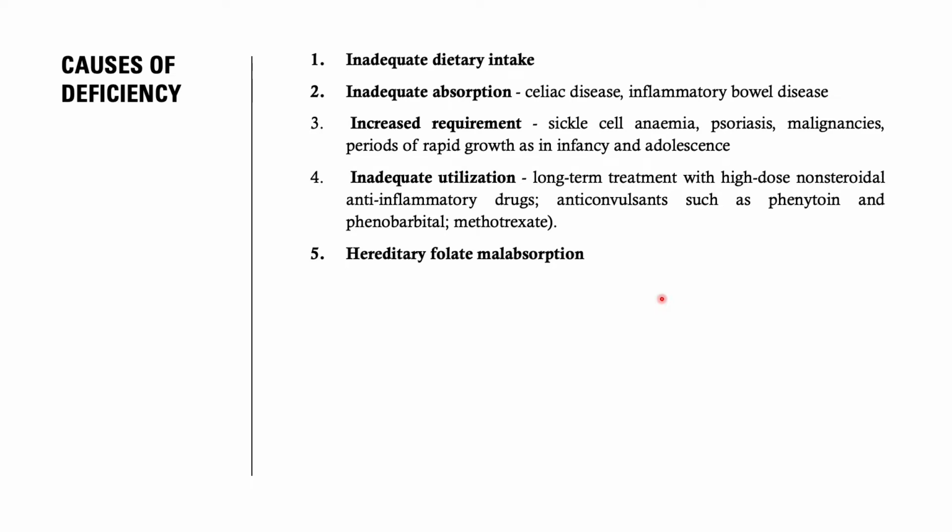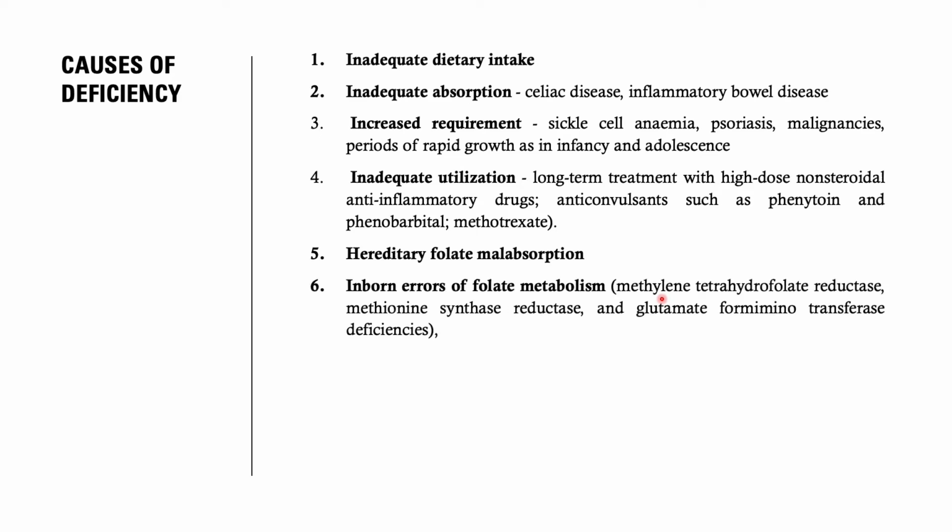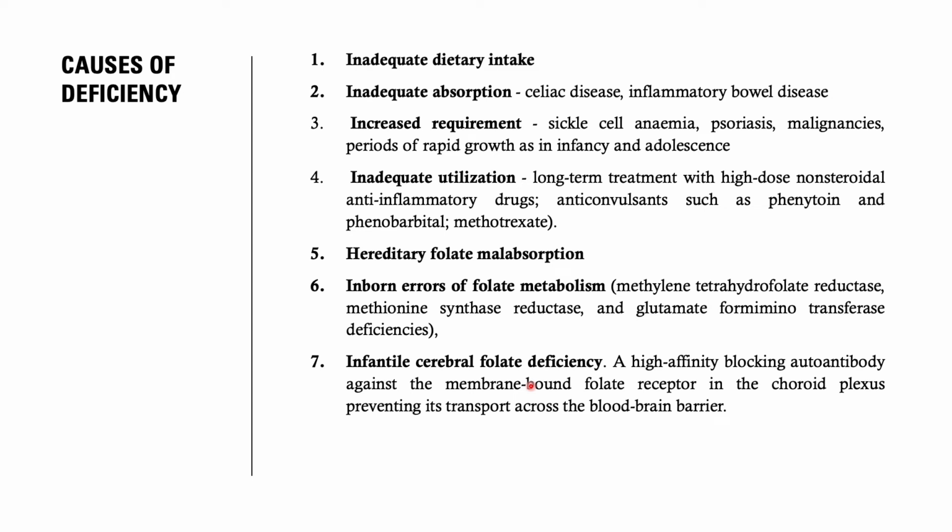Fifth is hereditary folate malabsorption. It is caused by PCFT gene mutation. Sixth is inborn error of folate metabolism, like mutation in the MTHFR reductase, methionine synthase reductase, or glutamate formiminotransferase deficiency. Seventh is infantile cerebral folate deficiency.